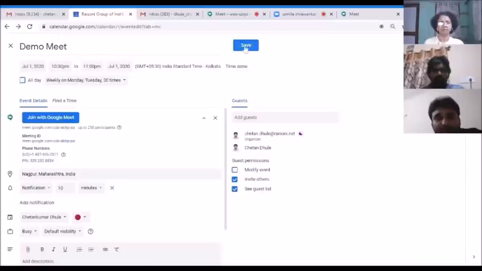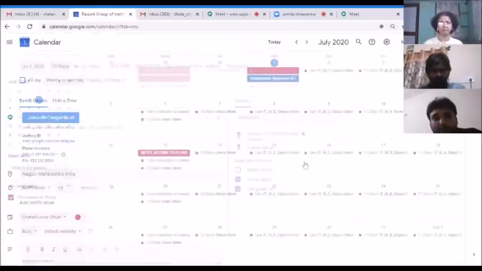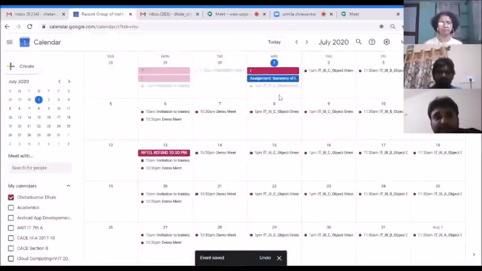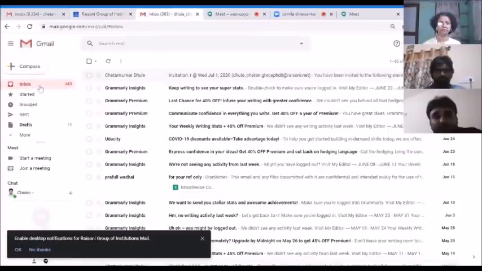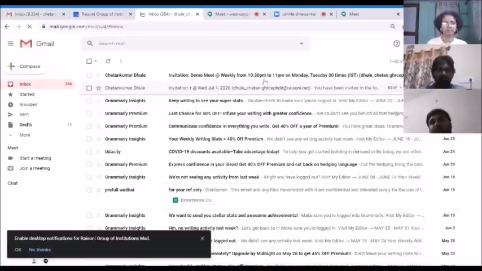So at last I will click on save. As soon as I click on save, it will ask me to send the invitation. I will click on send. Since I have created that meeting, it will now be available in my own calendar. So I will go to my mail and check whether I received that meeting invitation or not. See, I have received the meeting invitation. Let us open that meeting invitation.